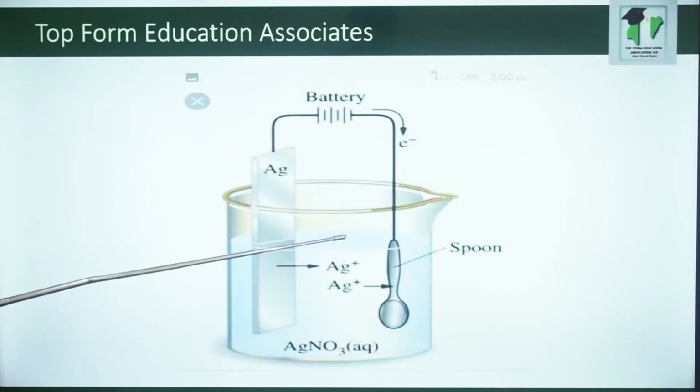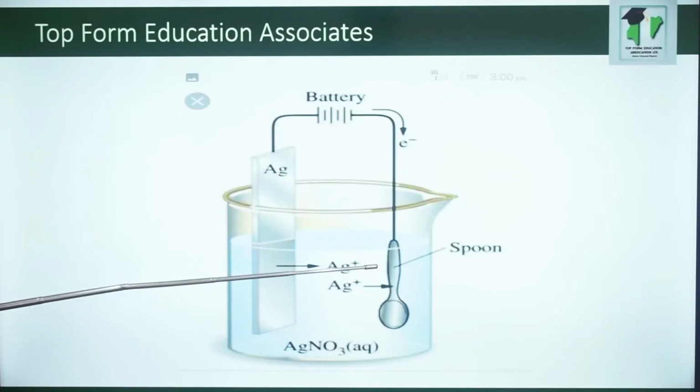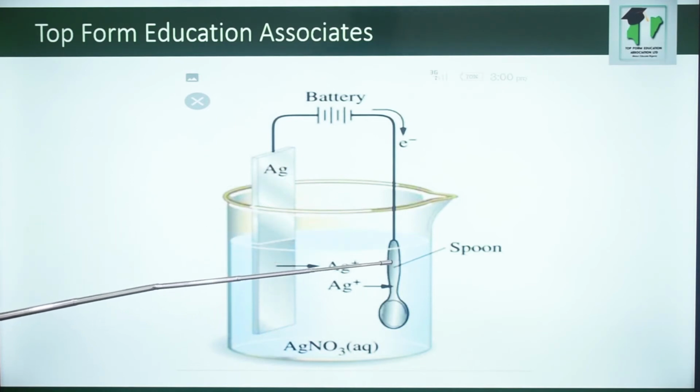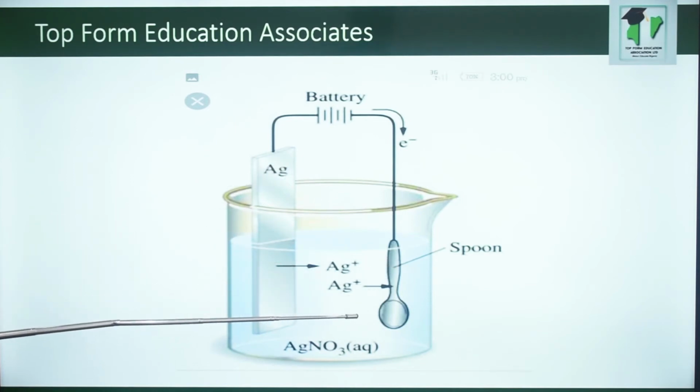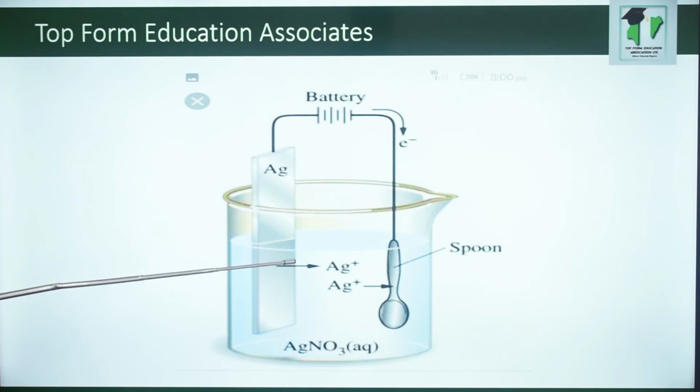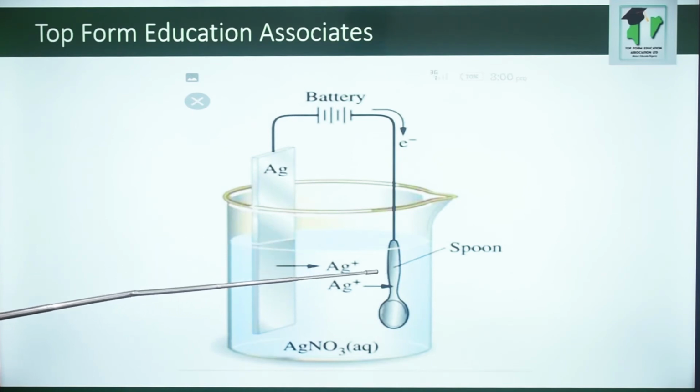In the diagram here, we are trying to plate a spoon. That is why most spoons are silver in nature, while the inside is iron. This is the silver metal that is going to do the plating, while that is the metal that is going to be plated. This is a solution of silver trioxonitrate(V). Once electricity is passed through this solution, this will dissolve and then be transferred to the spoon to plate the spoon.